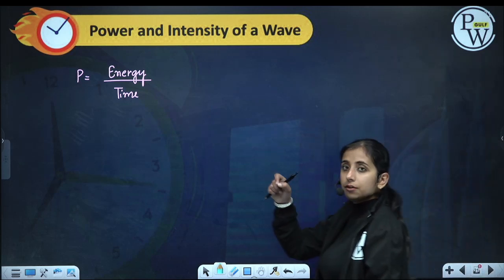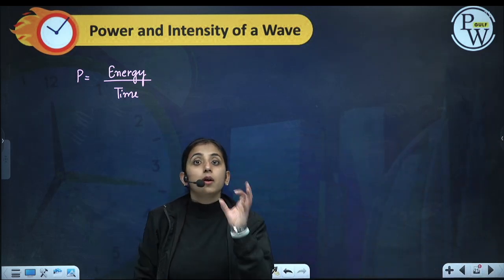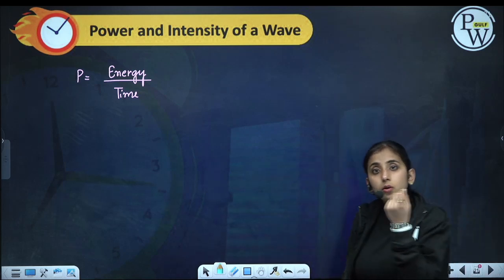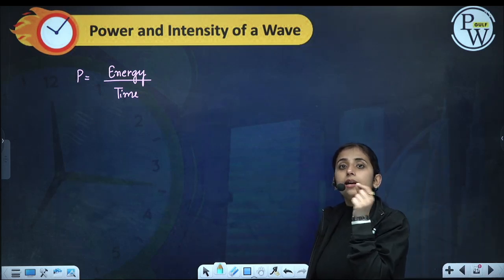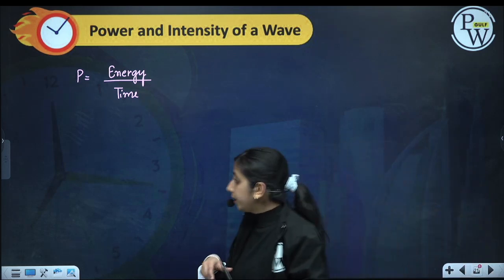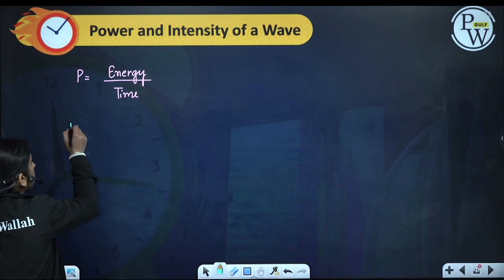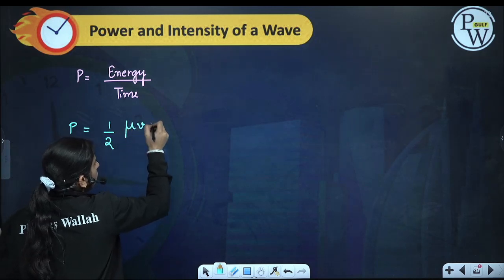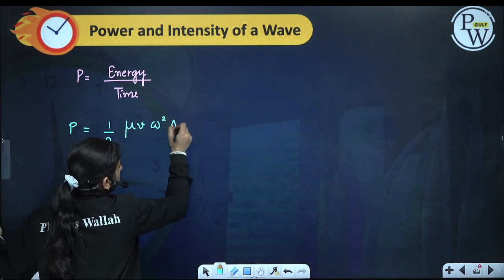Energy will be half m omega square a square. What will be mass? We can calculate the mass as mu into L divided by T. So power is equal to 1 by 2 mu v omega square a square.